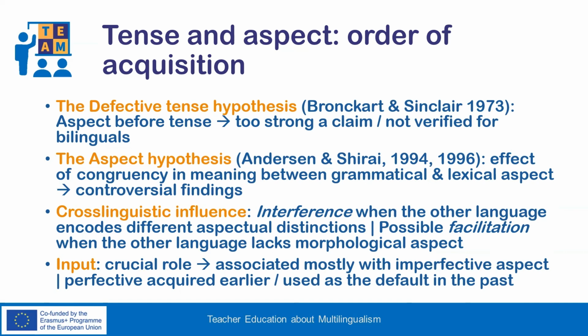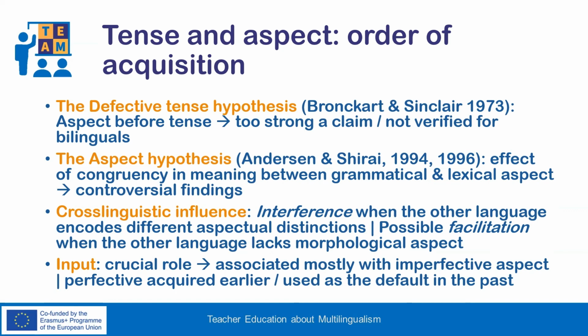Next, the aspect hypothesis better accommodates grammatical productions as it proposes the effect of congruency in meaning between grammatical and lexical aspect. For example, the verbs that denote achievements and the past perfective forms share common prototypical features as they are telic, punctual, and dynamic. Thus, they are acquired early.